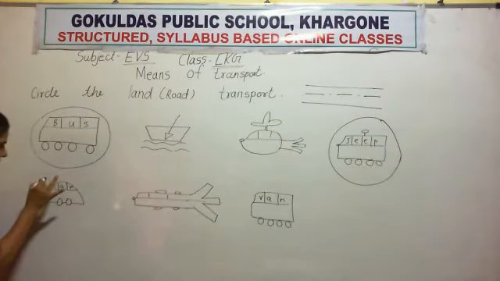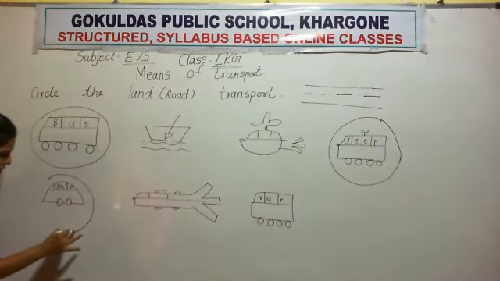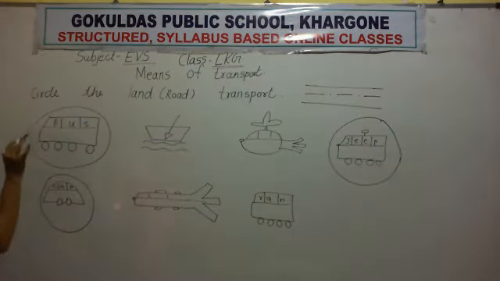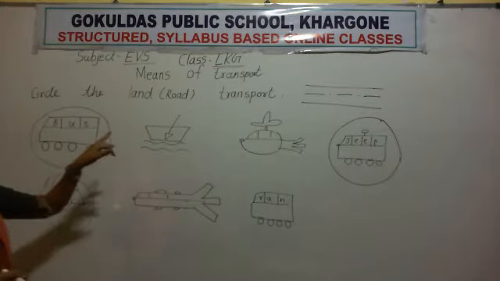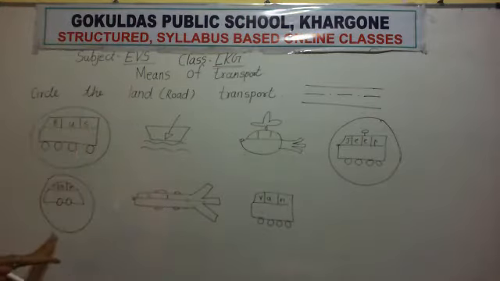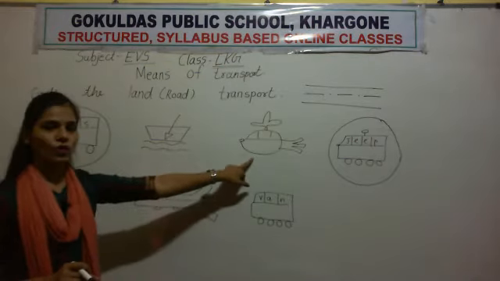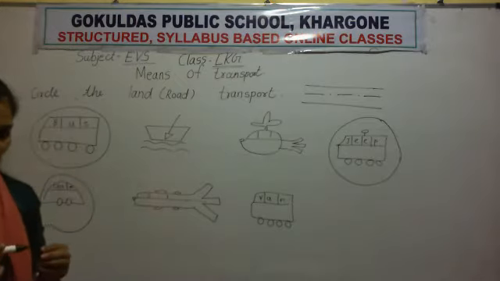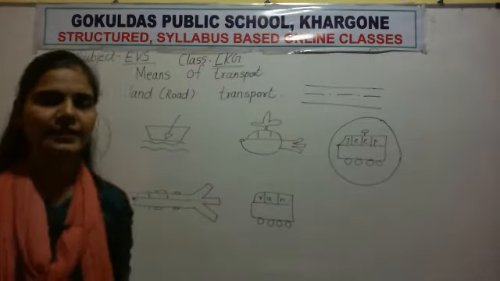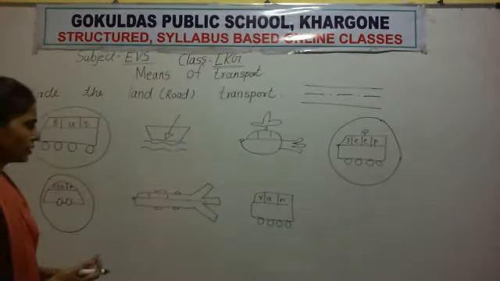So a big circle for car. Okay, a big circle for bus, for jeep, for car. No circle for boat and no circle for helicopter, because they are not land transport.